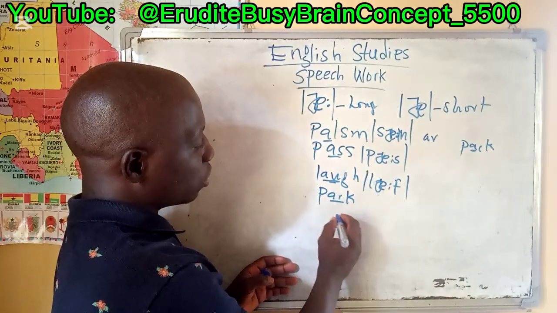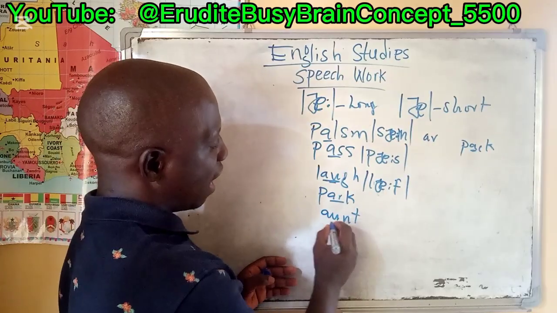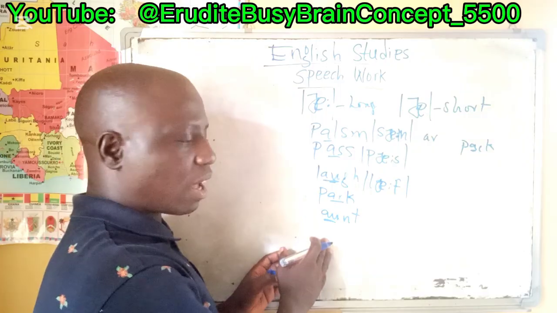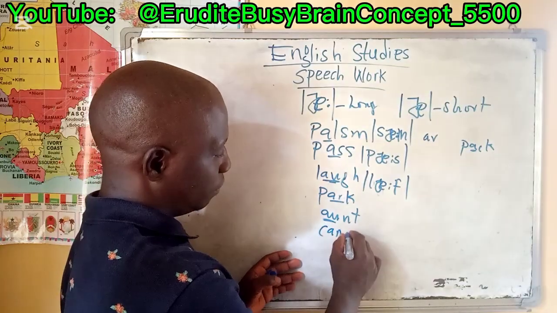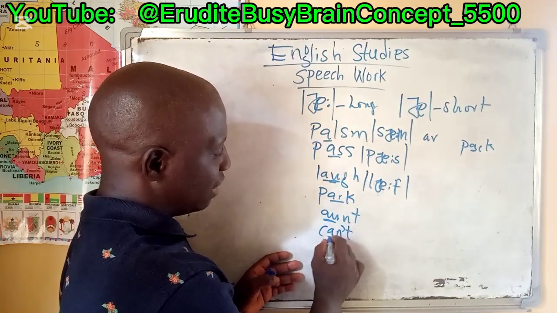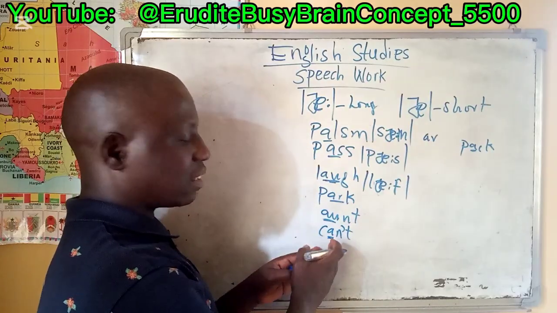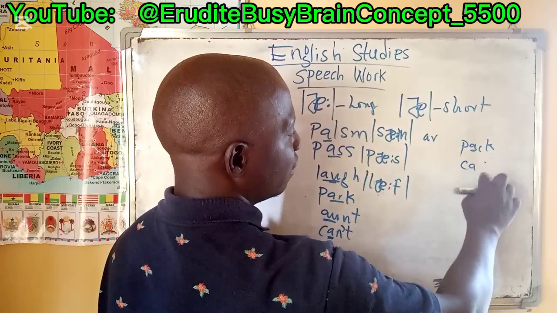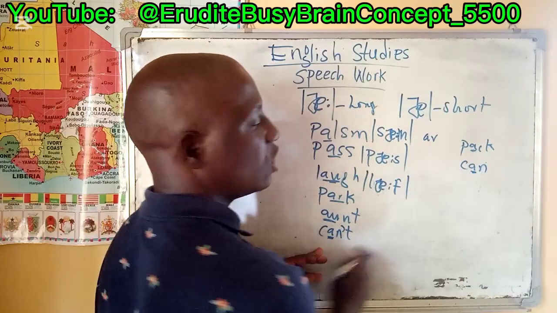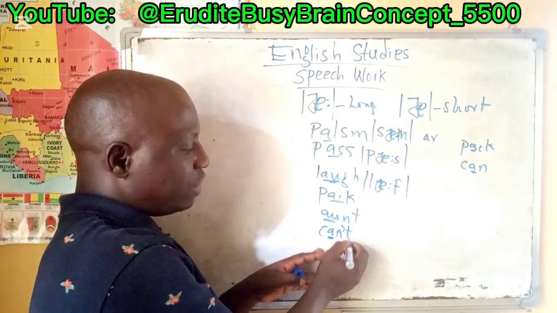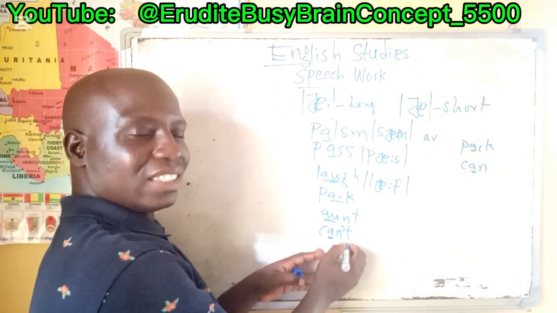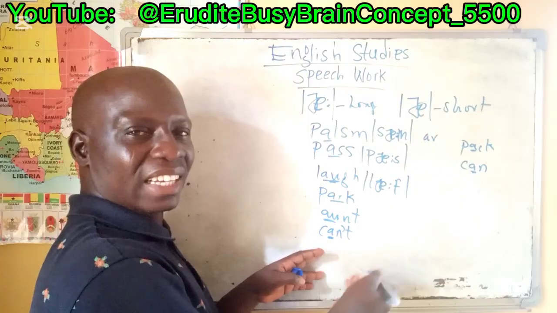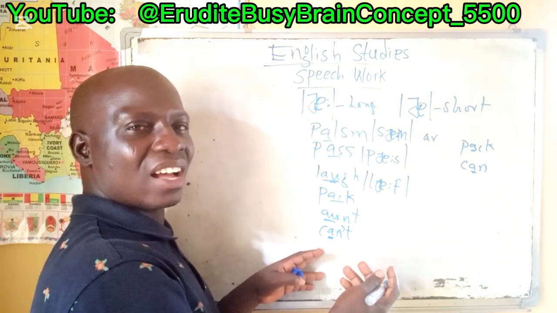Then we also have ant. The AU here is long A, not short. Long A. Then the A here is long A, can't. But the A here is short, because of this T, that is the movement that occurs in English when a letter, either a prefix or suffix, is added to a base word.